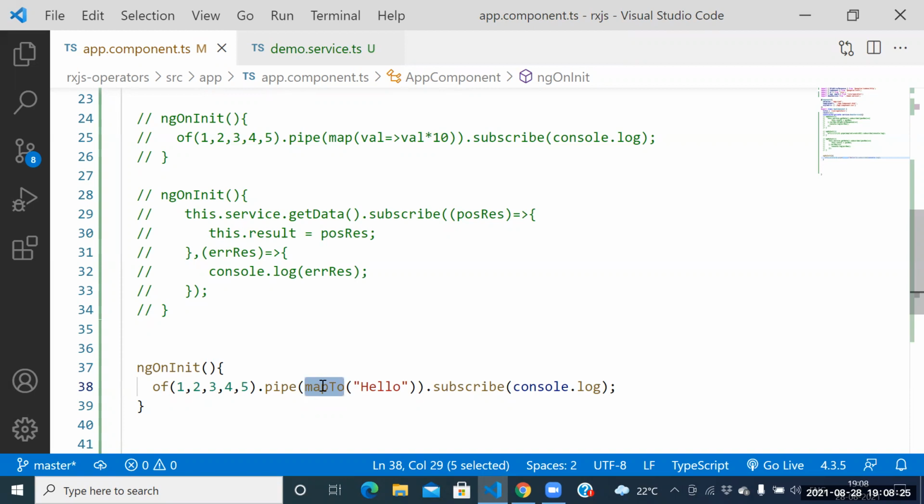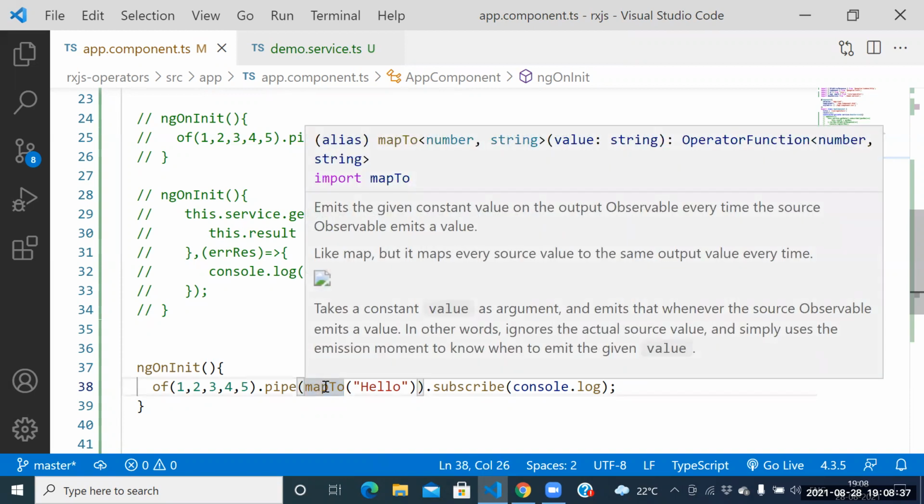This is used to know how many times the observable emits the data. Because of that reason, we need to go for the mapTo function. Okay, so that is the difference between the map function and the mapTo function.